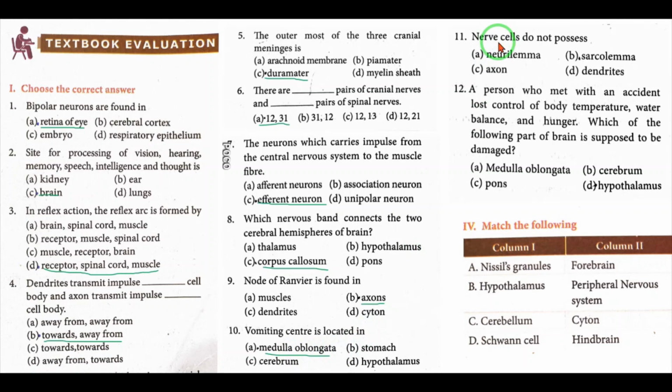Question number 11. Nerve cells do not possess: A, neurilemma; B, sarcolemma; C, axon; D, dendrites. Answer is B, sarcolemma.